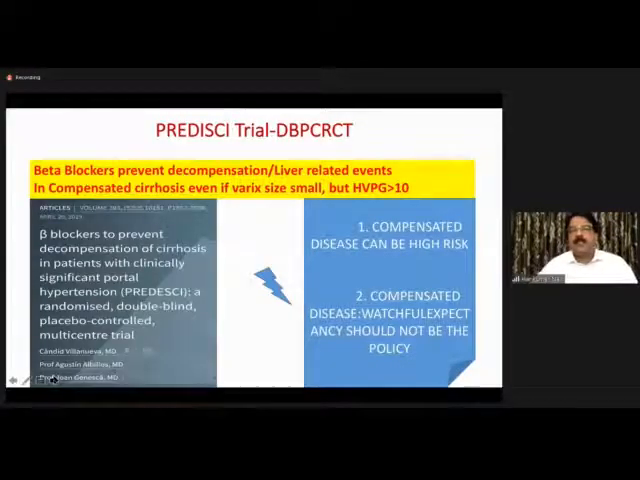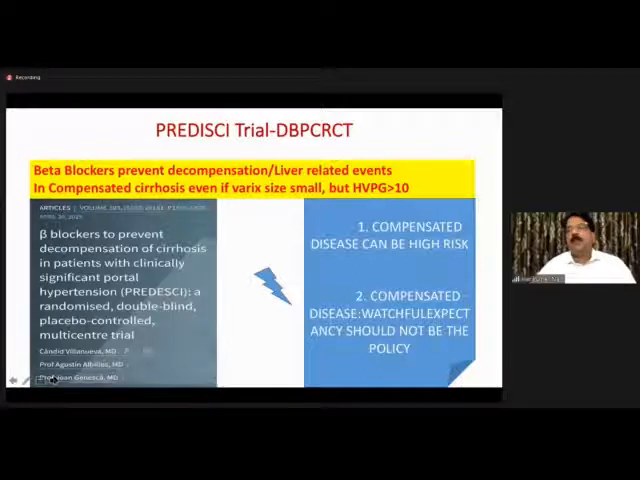PRODESKY trial, prediction of decompensation in cirrhosis. It's a double-blind placebo-controlled RCT. This again, compensated disease with small varix, but then HVPG is more than 10. The lessons learned from this trial are the same as that of the Delhi study, whereby small varix with more pressure, more than 10 pressure, when treated with non-selective beta blockers, either carvedilol or propranolol, results in longer time to decompensation, decreased number of variceal bleeds, and survival as well.